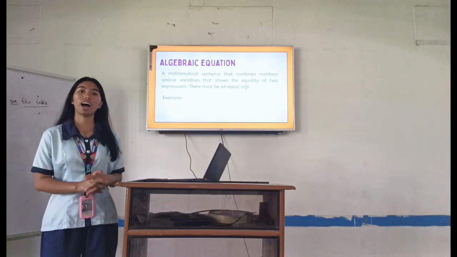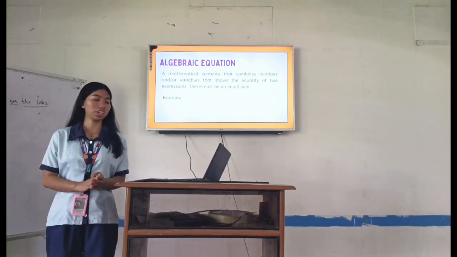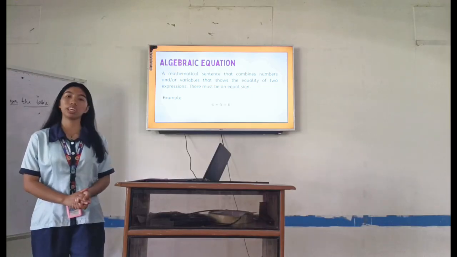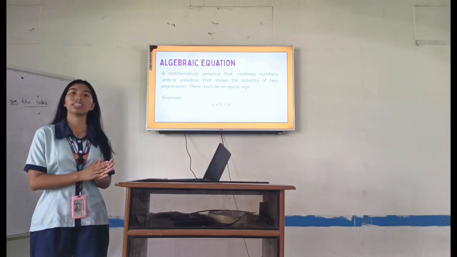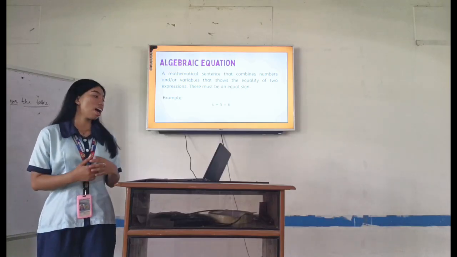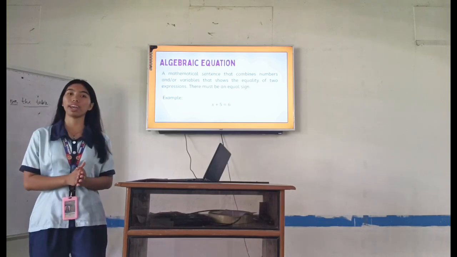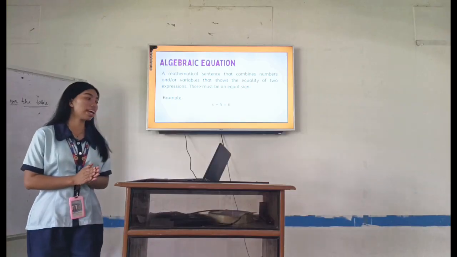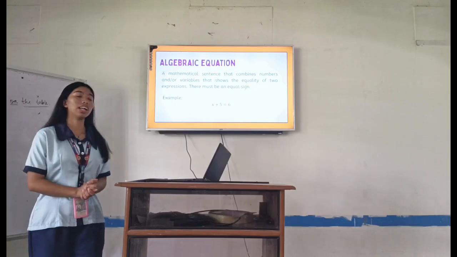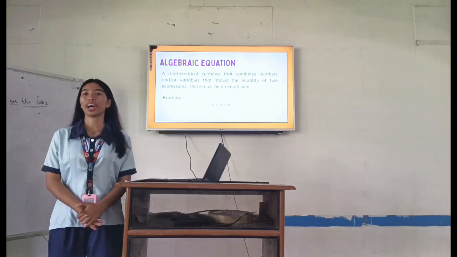Now, I'm going to give you an example for you to know more about what an algebraic equation is. Here's an example: x plus 5 is equal to 6. The x is a variable term and the 5 is a numerical term, and the equal sign is the symbol that tells you it is an algebraic equation. So the example x plus 5 is equal to 6 is an example of an algebraic equation. Do you understand? Okay, very good.